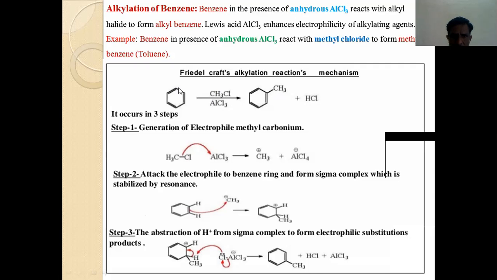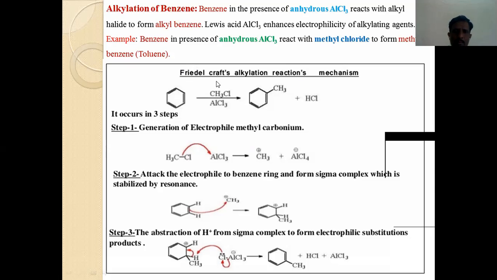One H from benzene and one Cl from CH3Cl, and the byproduct is HCl. During this step, benzene is alkylated, meaning an alkyl group is attached to benzene. So this reaction is called alkylation of benzene, and as it was discovered by Friedel and Crafts, it is called the Friedel-Crafts alkylation reaction.